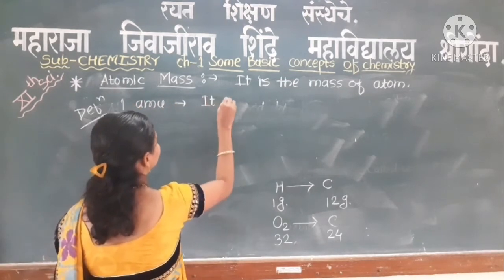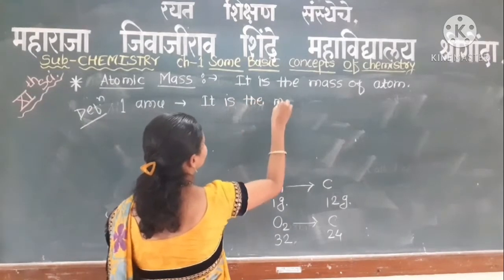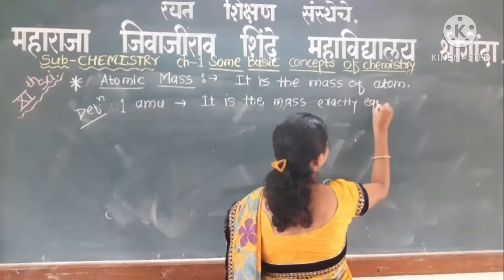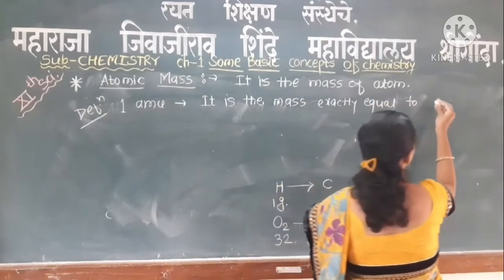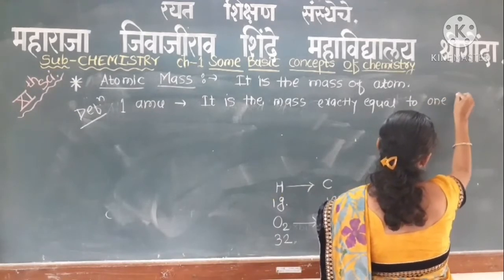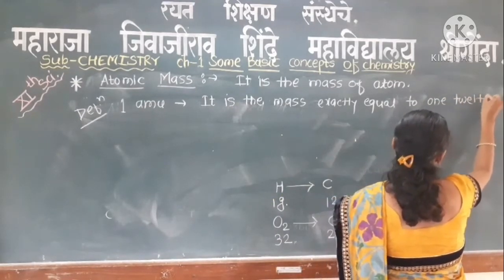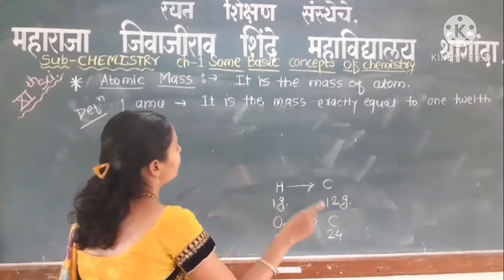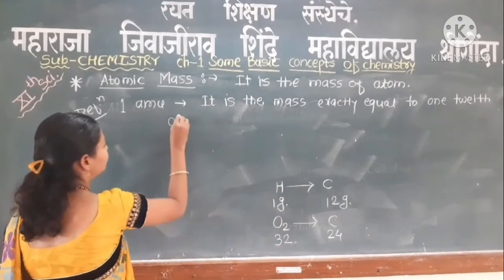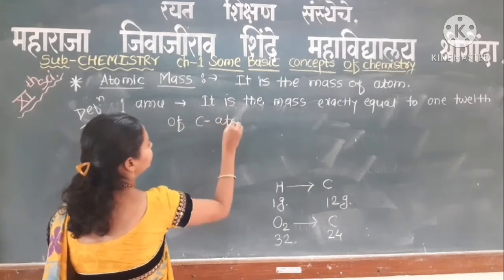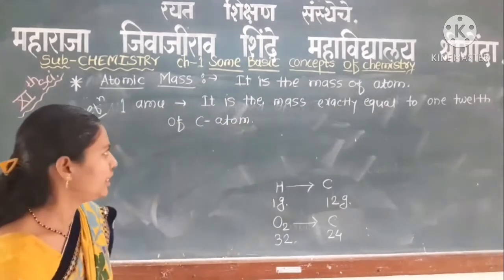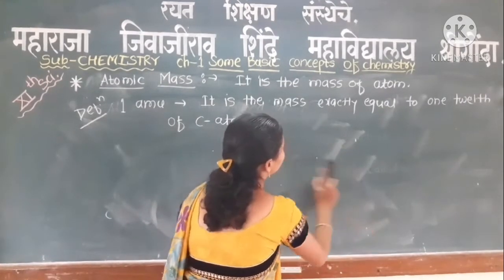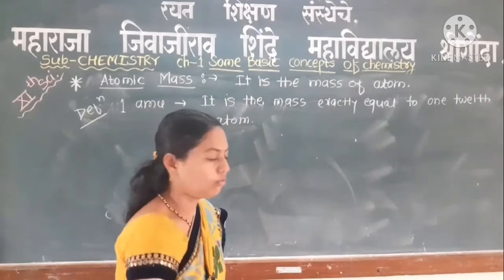1 AMU is the mass exactly equal to 1/12 of the carbon atom, that is the carbon isotope C12.